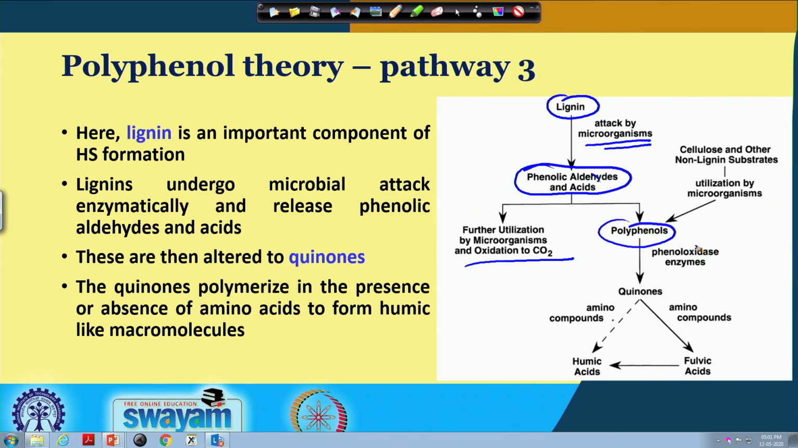These polyphenols, with the help of phenol oxidase enzymes, will produce the quinones, and these quinones, in the presence of amino compounds, will produce the fulvic acids and amino acids, and fulvic acid can also be converted into amino acids. So, this is pathway 3 which we have discussed so far.